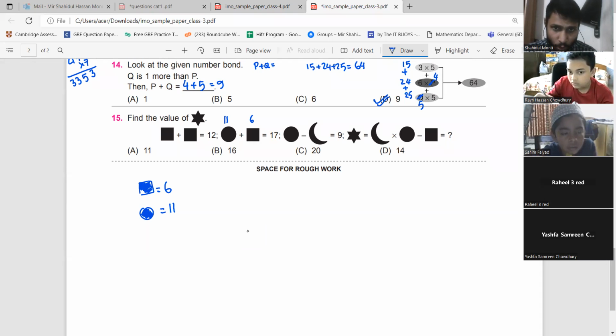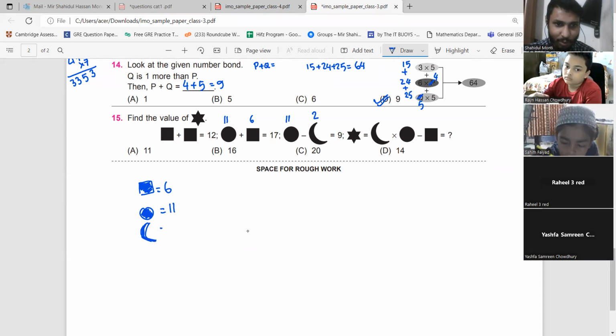Okay. Now, the circle minus moon is equal to 9. I know that the circle is equal to 11. So the moon should be equal to 2. So that we have 11 minus 2 is equal to 9. Please understand that the moon is equal to 2. All right. That's nice.